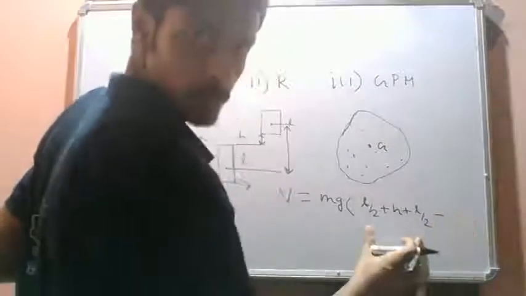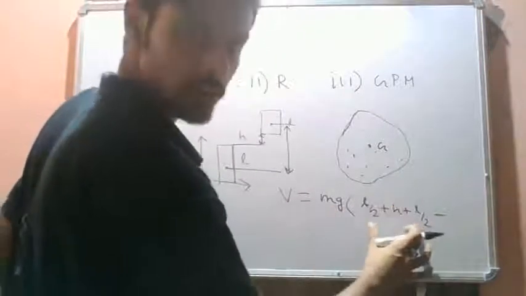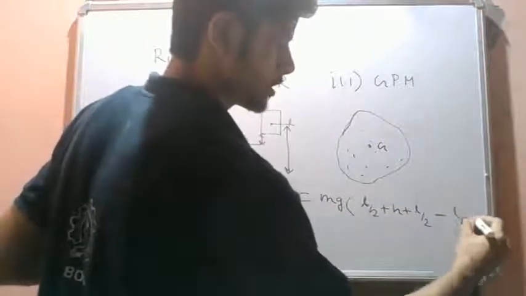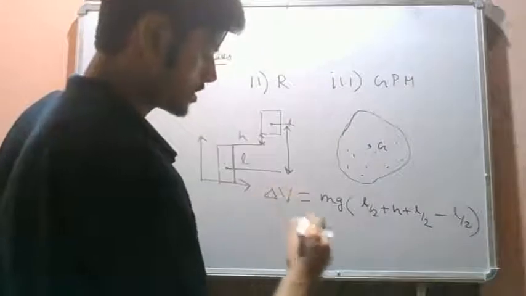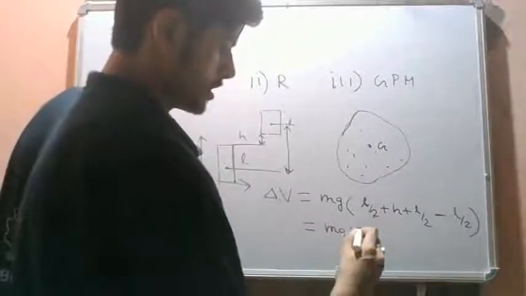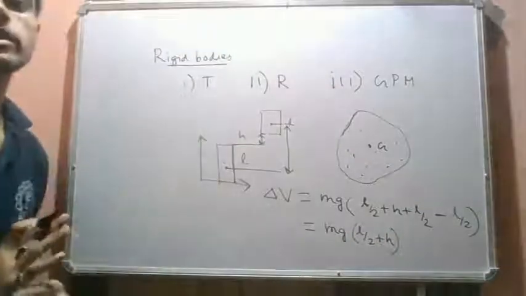Minus, this is the final position, y2 minus y1, right? mg times y2 minus y1. So this is the final position minus initial position. Okay, so this is the change in the potential energy.